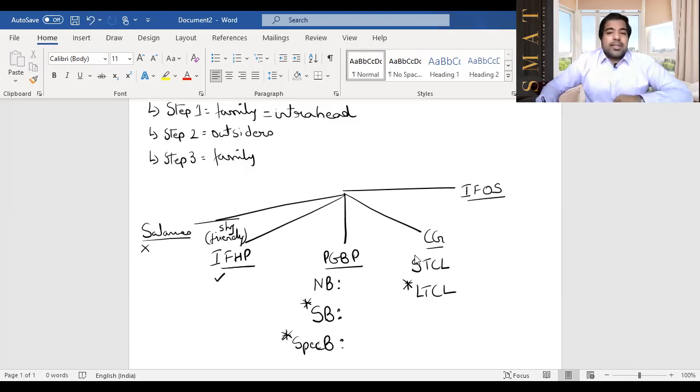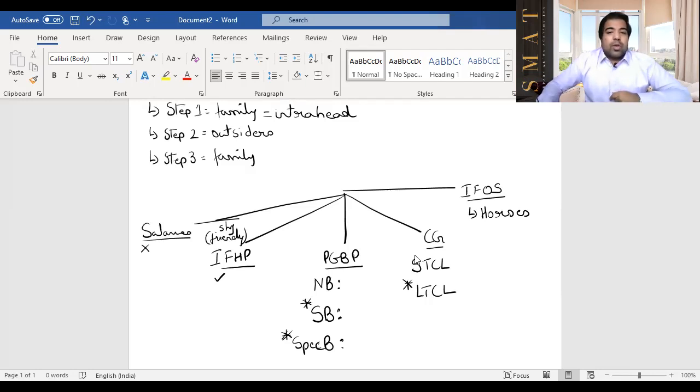The only loss in IFOS which can be set off and carried forward is loss from owning and maintaining racehorses. Let's differentiate between owning and maintaining racehorses and betting on horses. When you just simply go to a race and you bet on a horse, that's betting, that's casual income. But when you maintain horses, you train them and then you make them run and you win stake money, that is what I'm talking about.